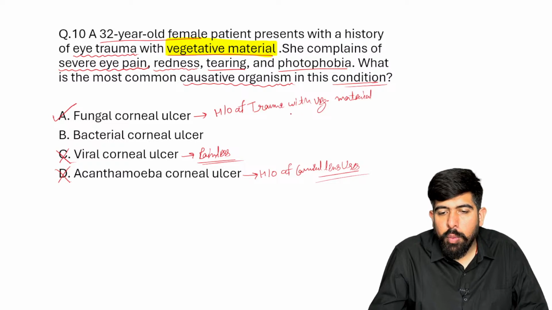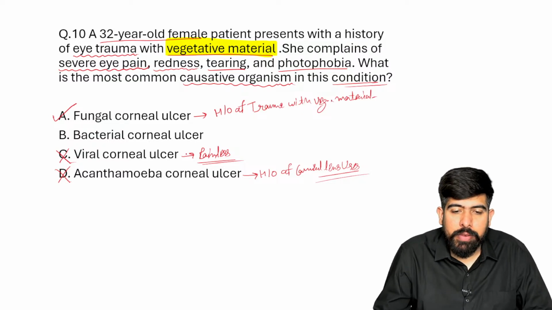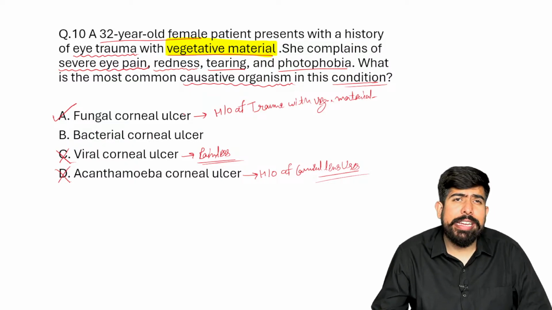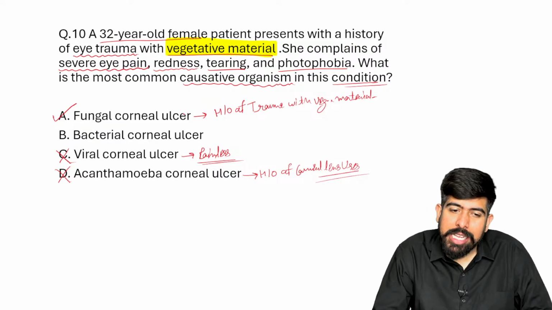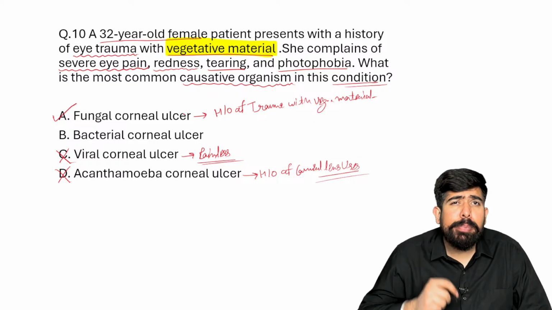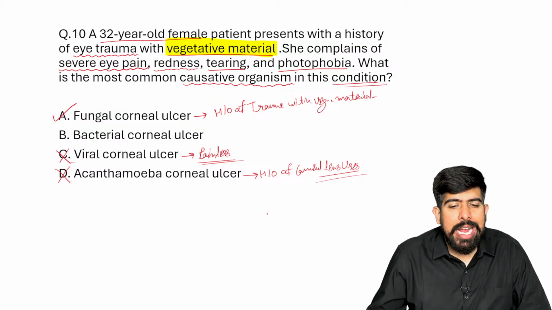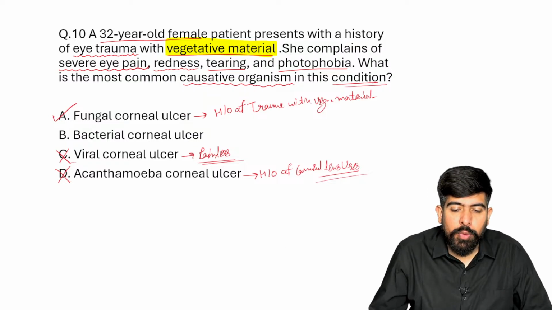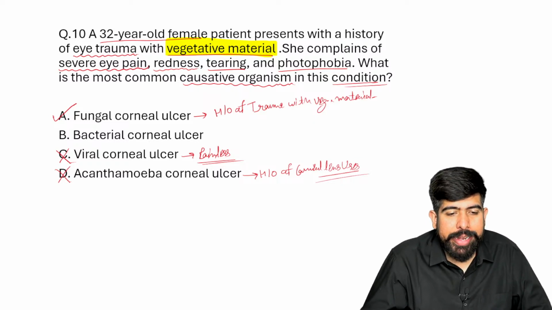Yes, there should be the presence of vegetative material. Of course, in the bacterial ulcer we don't need the history of any trauma or whatever. The bacterial ulcer can be seen there. If the same question was given and the patient does not have any history of vegetative matter trauma, of course it can be bacterial, and we have to diagnose it later also with some differences.